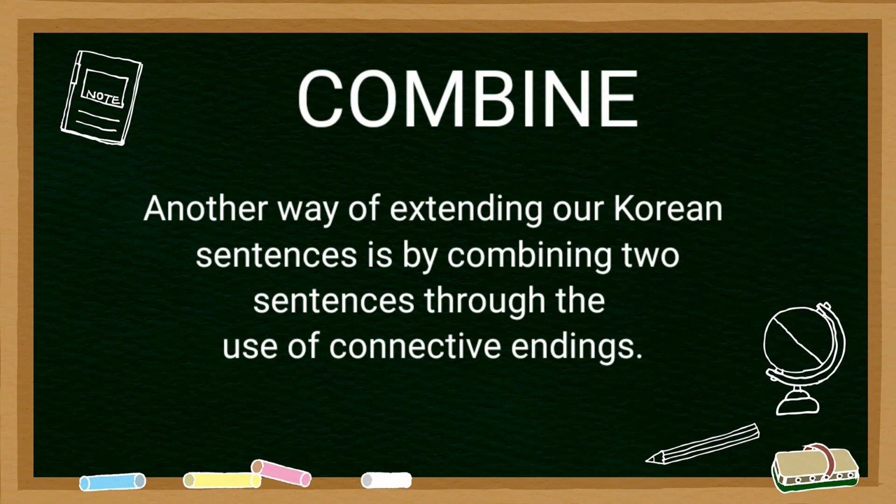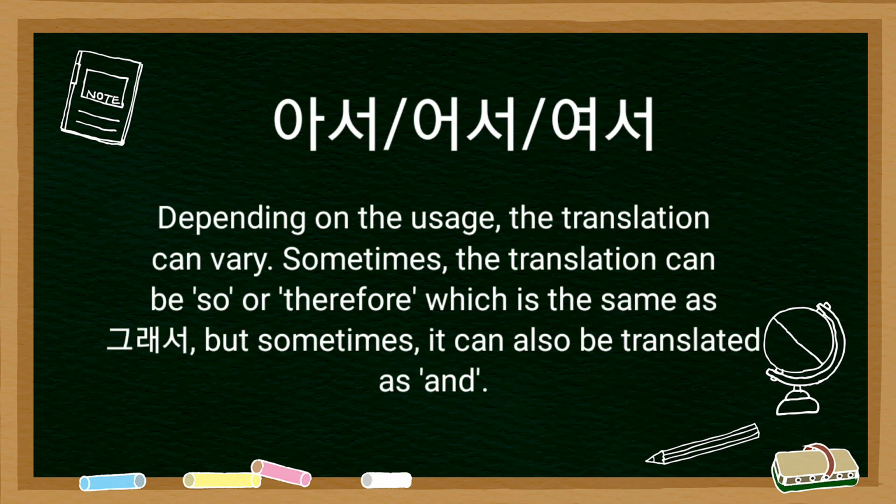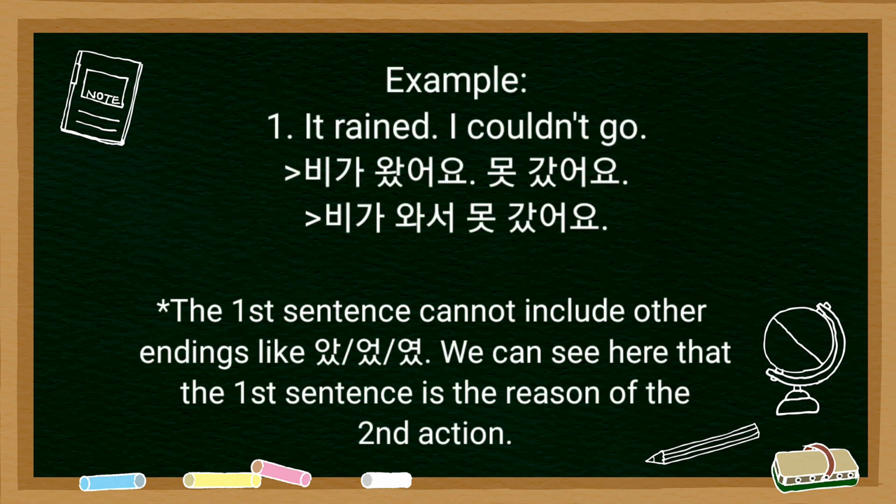Another way of extending our Korean sentences is by combining two sentences through the use of connective endings. We have here the 아서, 어서, 여서. Depending on the usage, the translation can vary. Sometimes the translation can be so or therefore, which is the same as 그래서, but sometimes it can also be translated as and. Let us understand this more by this example.